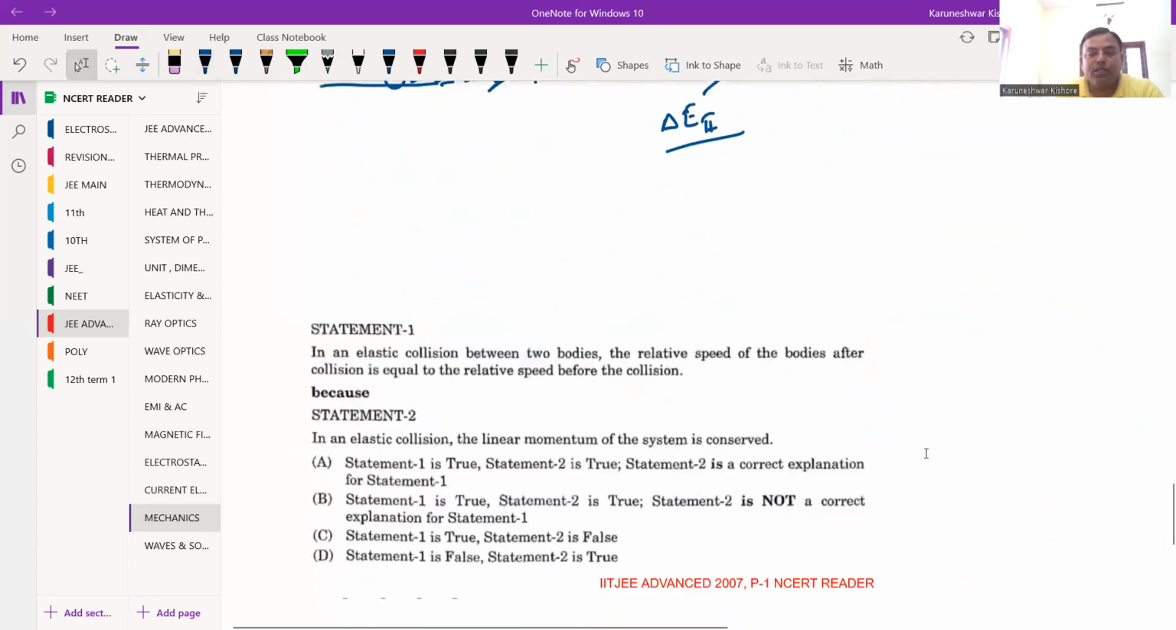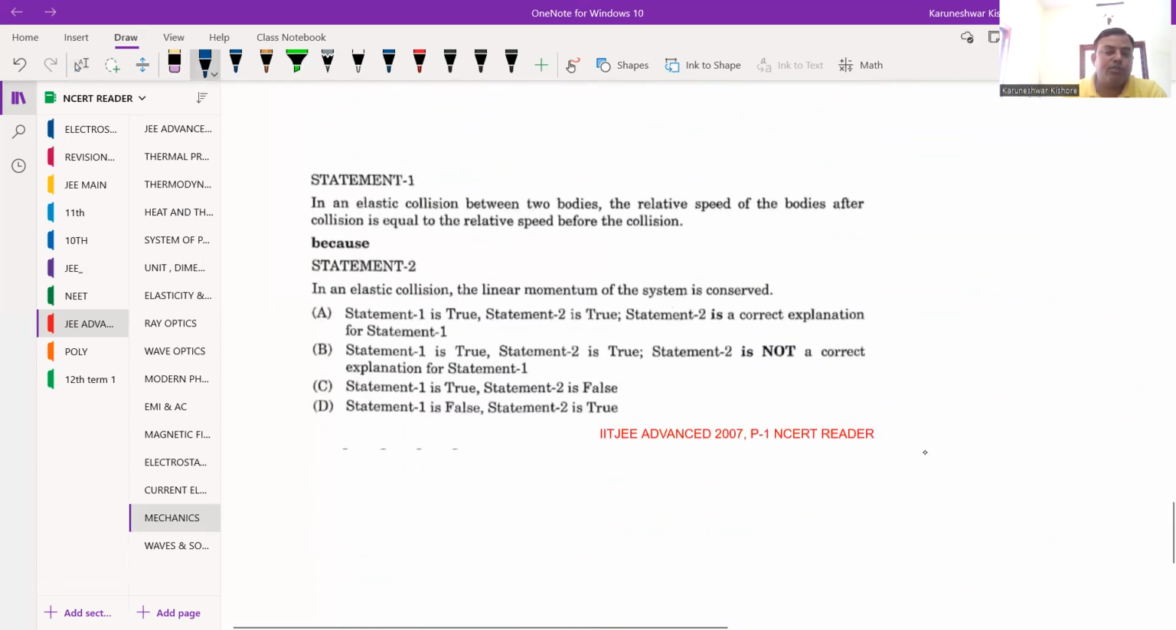You can see now the next question, you can see this is also based on statement and reason kind of question only. So it is asked in 2007. What is the question saying from mechanics only? In an elastic collision between two bodies, the relative speed of the bodies after collision is equal to relative speed before collision. This is the statement one, it is given to you. This is true. We'll discuss about it, how it is.